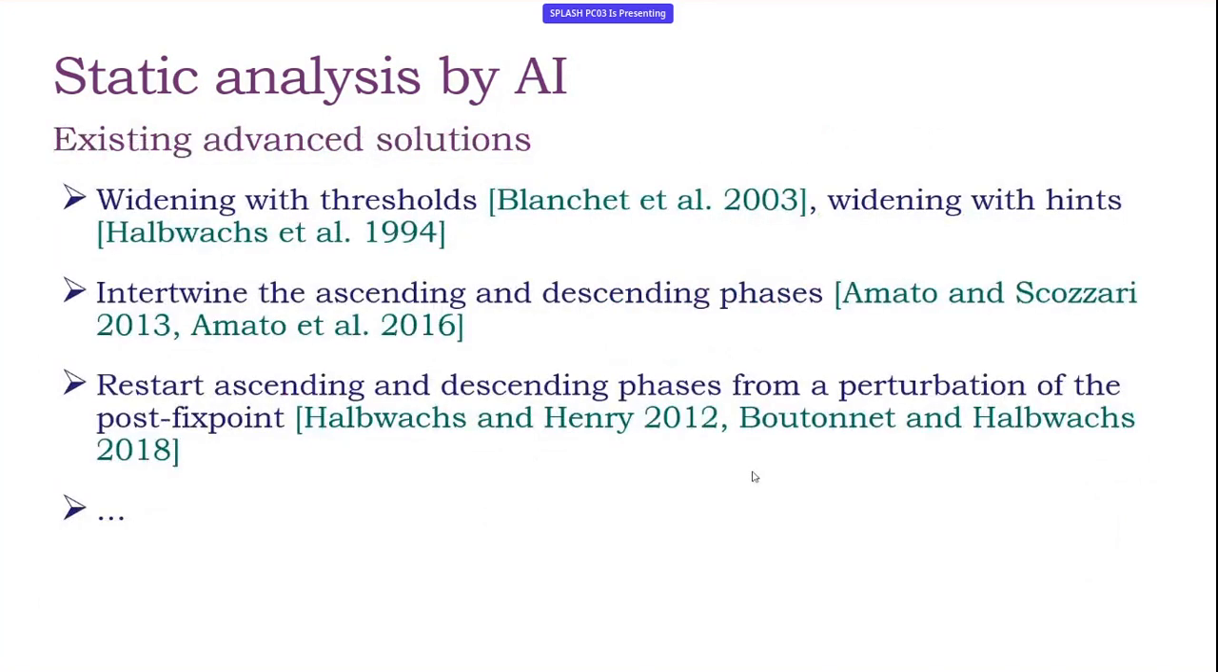So, anyway, this process introduces in general a huge amount of imprecision, and in order to mitigate this loss of precision, in literature there are lots of solutions and also advanced solutions that allow to reduce the loss of precision due to widening in particular. So we have widening with thresholds, widening with hints, or there are techniques for intervening in the ascending and descending phases, so the widening and the narrowing phases.